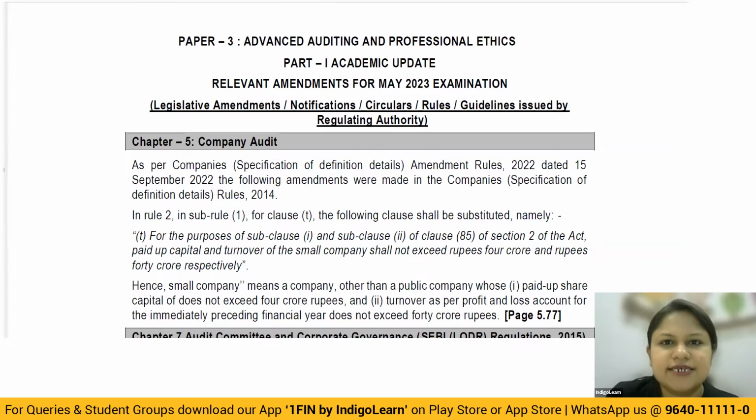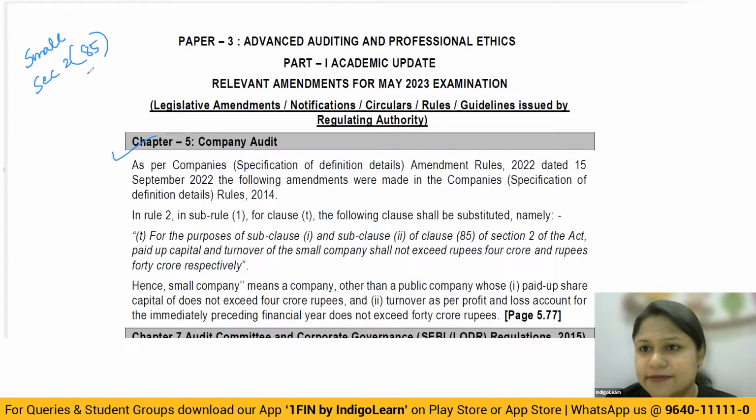So as discussed, the first thing that we are going to talk about is the amendments for May 23. The first and most important thing, as I told you, is regarding small company. That is covered in the company's audit. Now, small company, we all have studied. It is section 2 clause 85 of the Companies Act 2013.